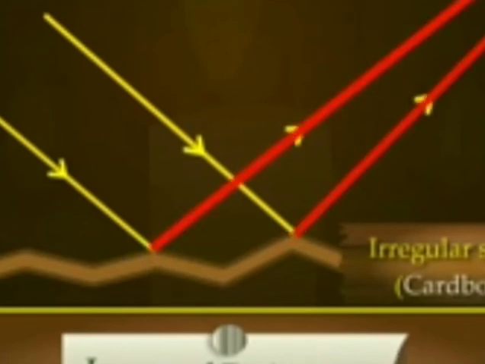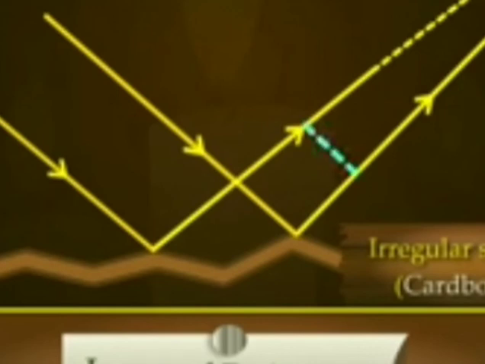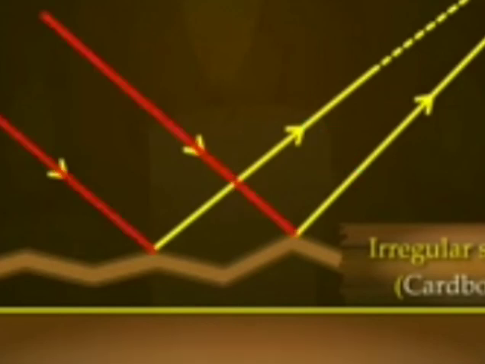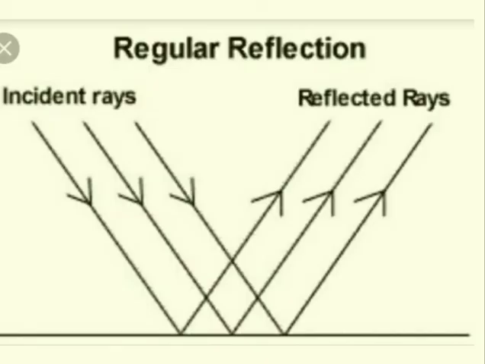Remember that the diffused reflection is not due to the failure of the laws of reflection. It is caused by the irregularities in the reflecting surface. On the other hand, reflection from a smooth surface like that of a mirror is called regular reflection.